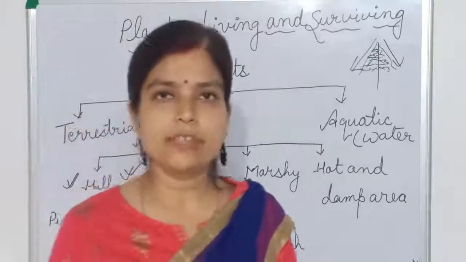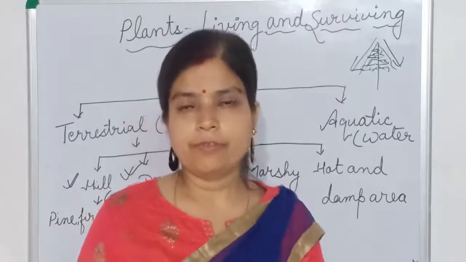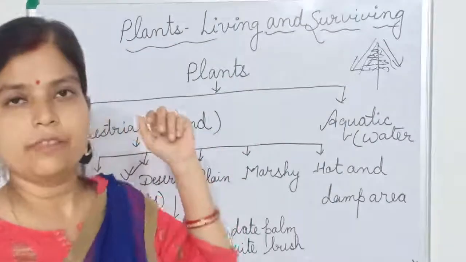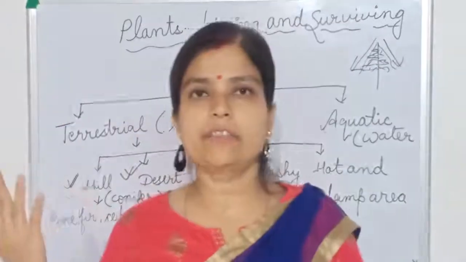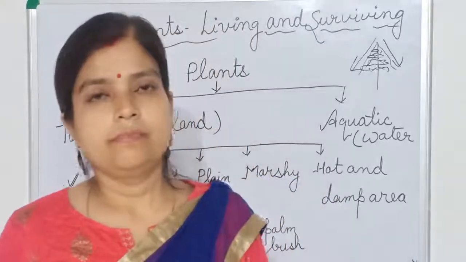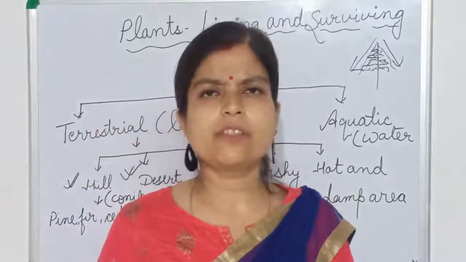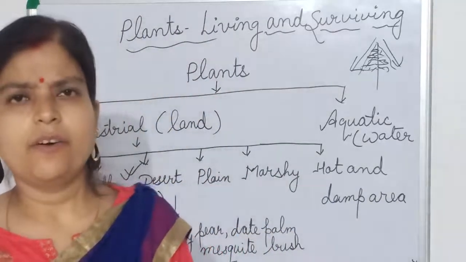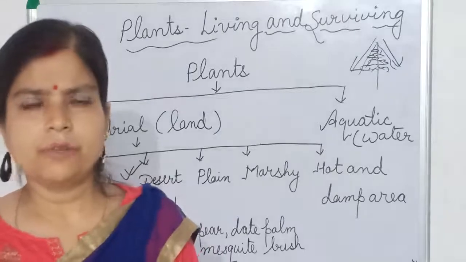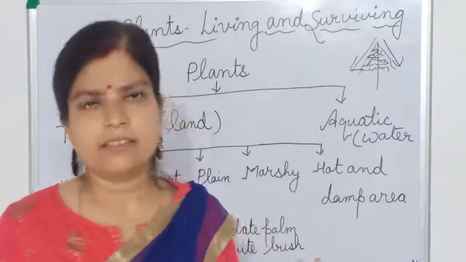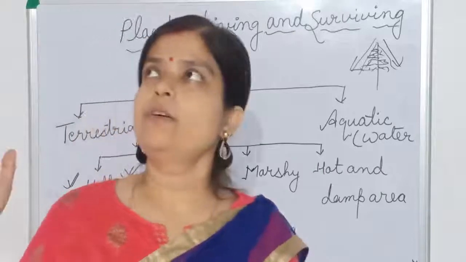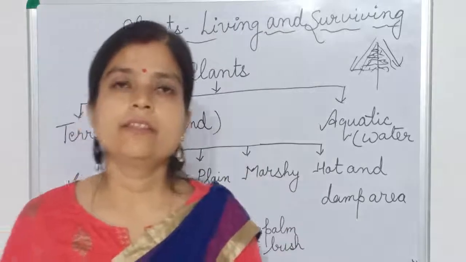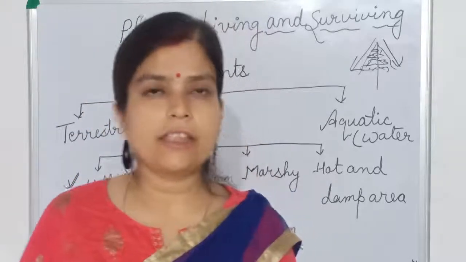So the plants have to adapt with different features. They don't look like the plants which we get in a hilly region, very tall, straight, evergreen. Here we will get only small-size plants in the desert area, bush type or maybe shrub type. Those types of plants only we will find in a desert area, not very tall or thick plants. So what are the features adapted by the desert plant?